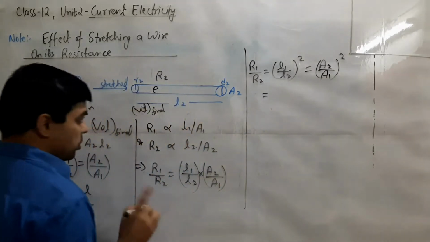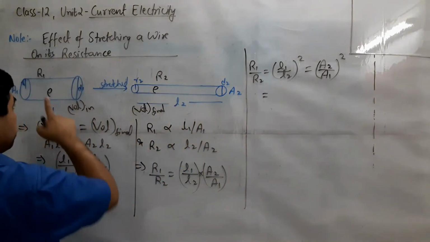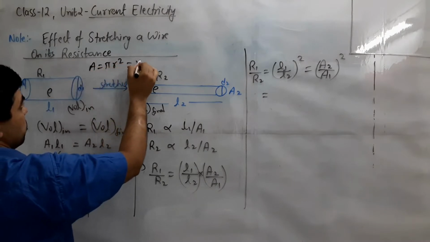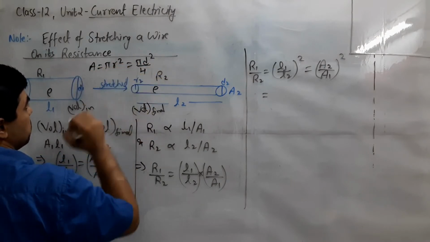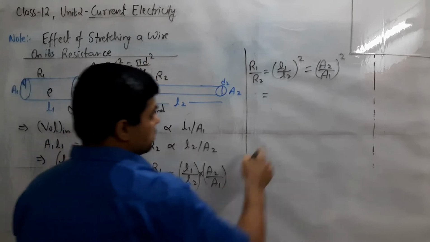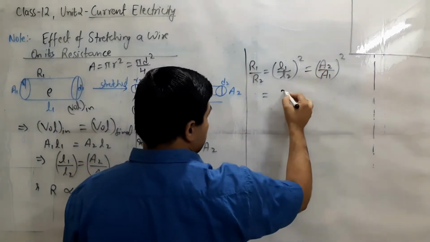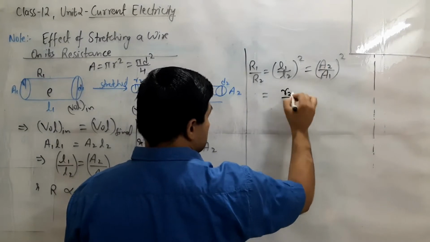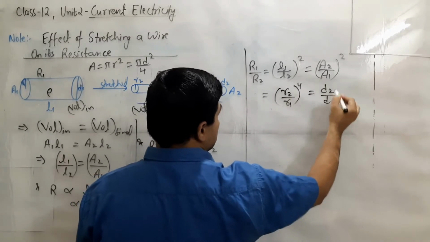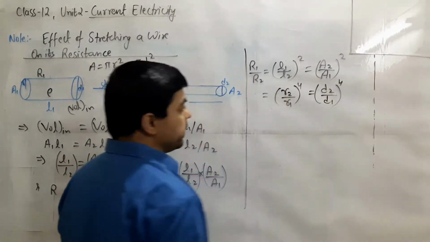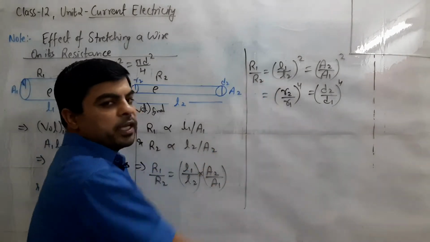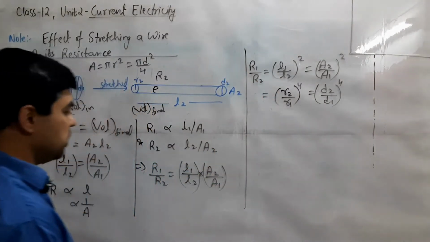One more relation we have for area and radius: area is pi r square, or pi diameter square by 4, so both radius and diameter are in square relationship for area. So A2 by A1 will be R2 by R1 square, which is power 4, or D2 by D1 square, which is power 4 as well. This is the relation we can use directly for finding the result.